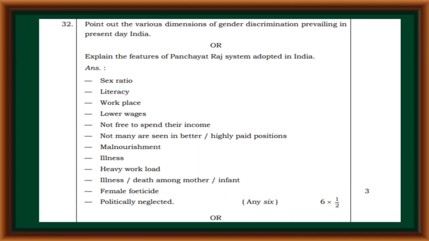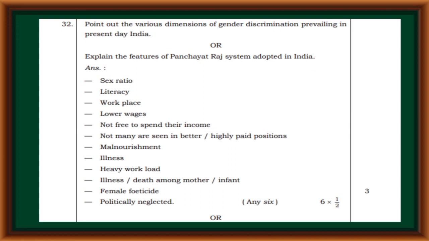Point out the various dimensions of gender discrimination prevailing in present day India: sex ratio, literacy, workplace, lower wages, not free to spend their income, not many are seen in better highly paid positions, malnutrition, illness, heavy workload, illness, death among mother, infant, female foeticide, politically neglected.